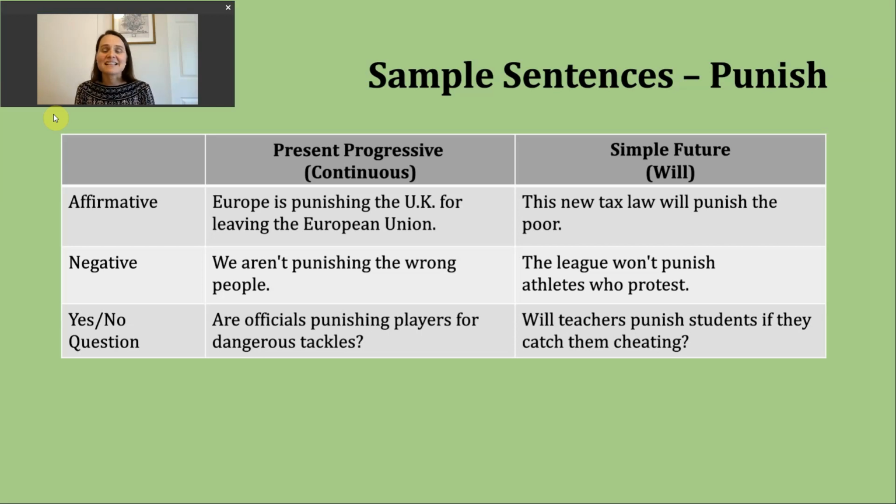Okay. Last sentence. Let's make our yes or no question in the simple future. To do this, we'll start with will, then we'll have our subject, then the base verb. Will teachers punish students if they catch them cheating? Right? So we can respond either yes, they will, no, they won't to this particular sentence.